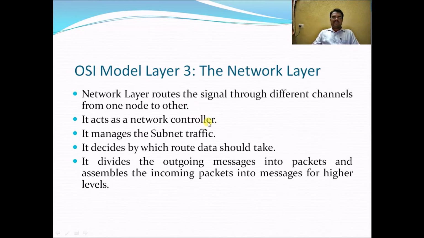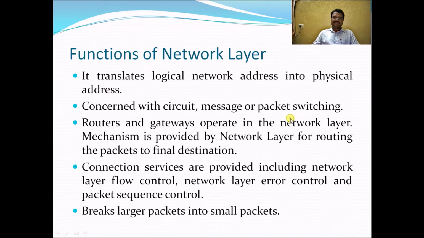It acts as a network controller. It manages the subnet traffic. It decides which route data should take. It divides the outgoing messages into packets and assembles the incoming packets into messages for higher levels. And these are the works done at the network layer. The main important thing is that the network layer routes the signal through different channels from one node to another.